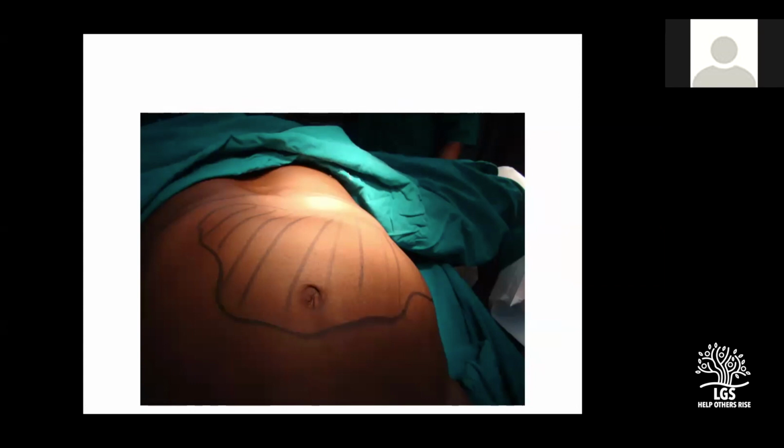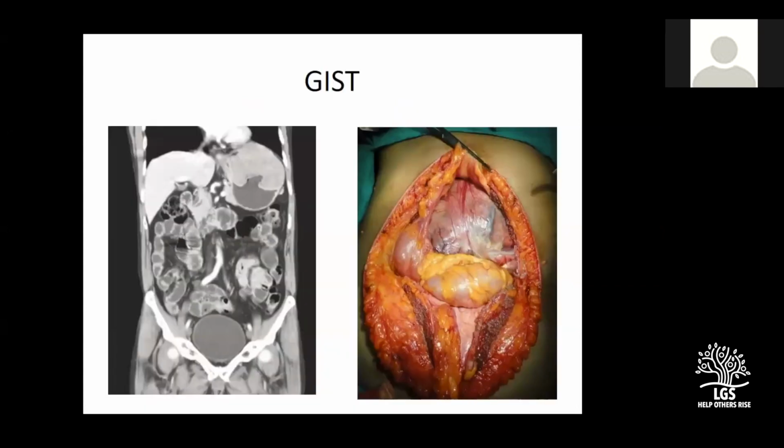Sir, can you tell me the character of pain? Does it look like pancreatic pain or gastric pain? I said it is gastric. I already told you it's a gastric mass. It is not from the pancreas because it moves with the respiration. So, a freely mobile mass. I'm coming to an important point for you to understand.